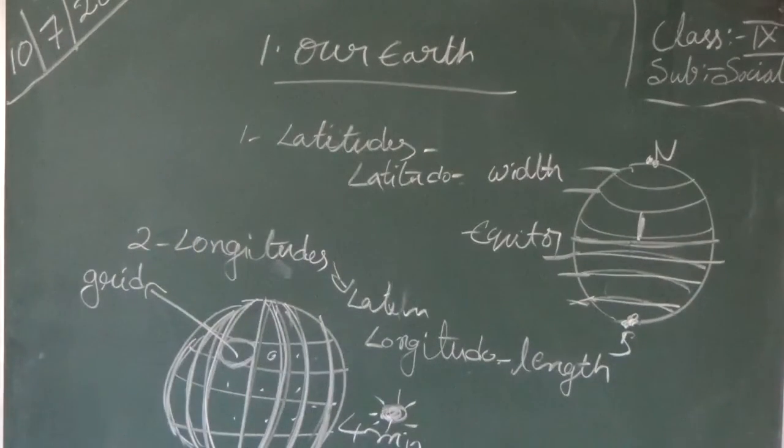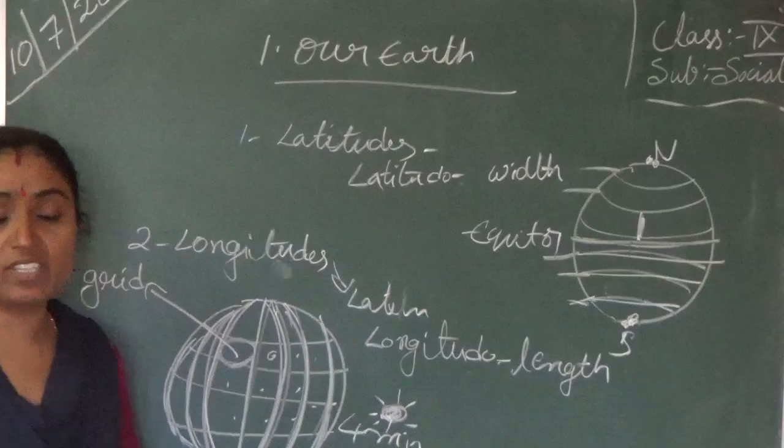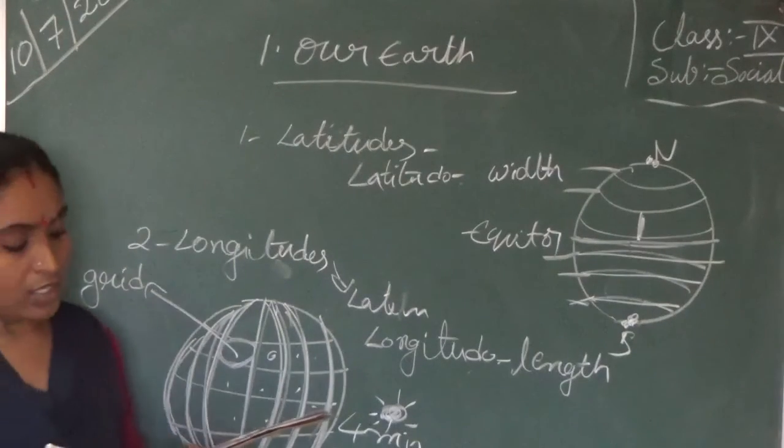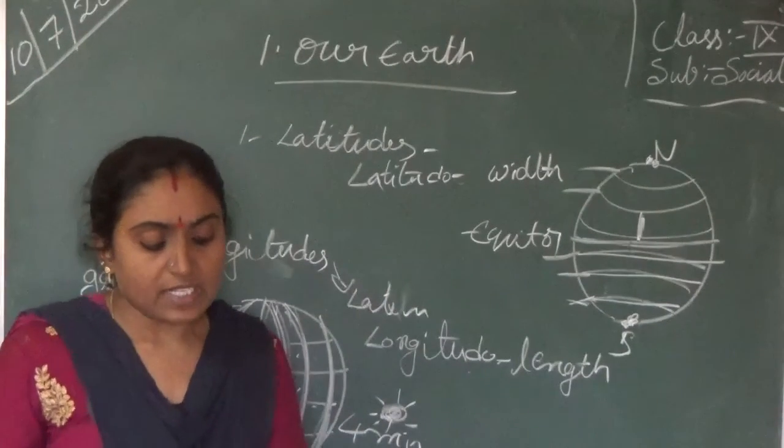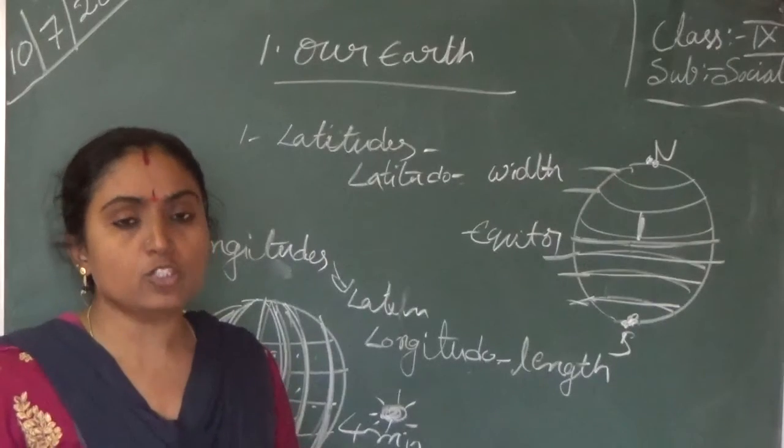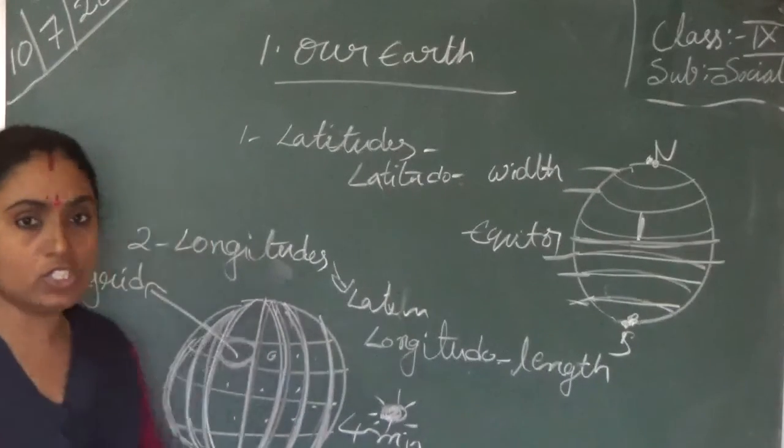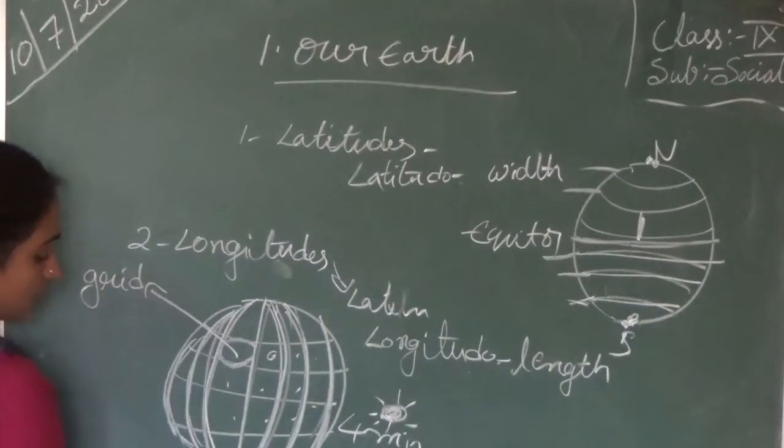See, all of you open your book, page number 10, and see in the longitudes. It takes 4 minutes for the sun's position to move 1 degree of longitude.